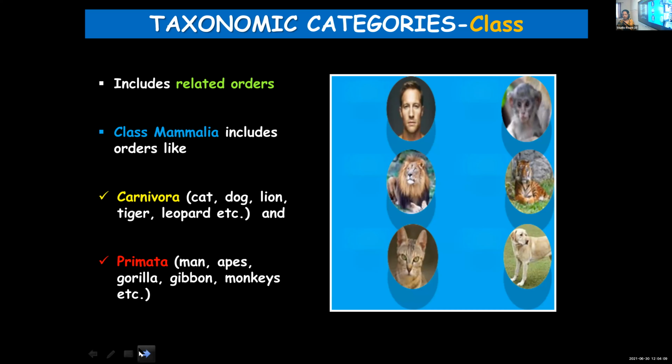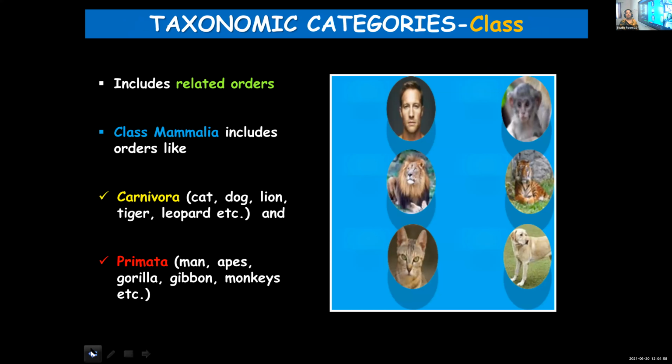Okay, I'll repeat again. The taxonomic category that we started with today is class. Class includes related orders. You should be familiar with the examples given. Class Mammalia includes orders like Carnivora and Primata. Carnivora includes different carnivorous animals like cat, dog, lion, tiger, leopard, etc. And Primata includes man, apes, gorilla, gibbon, monkeys, etc. Now the next one,